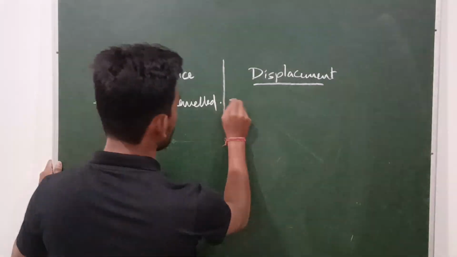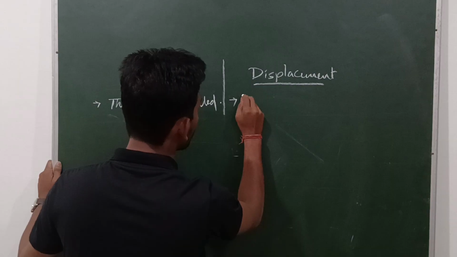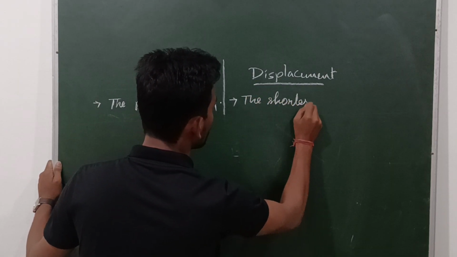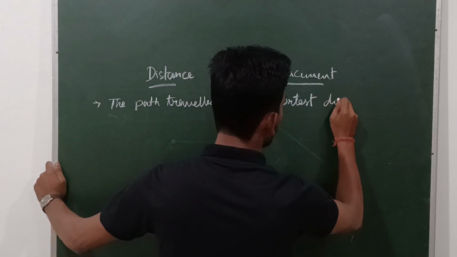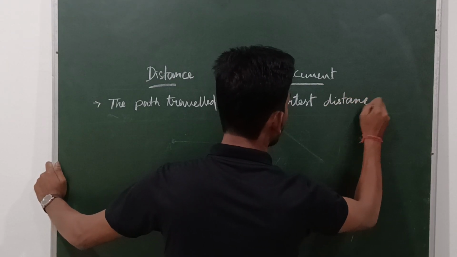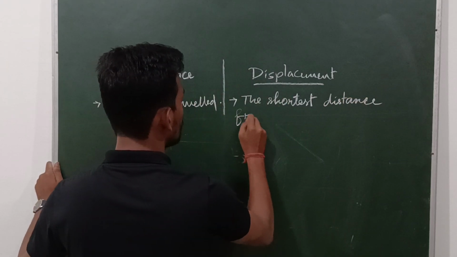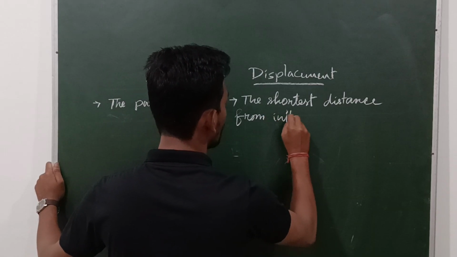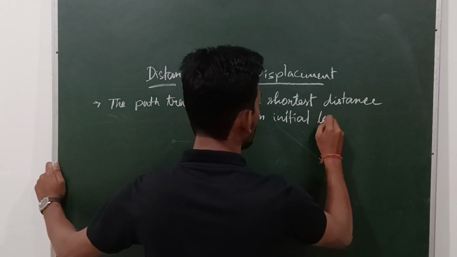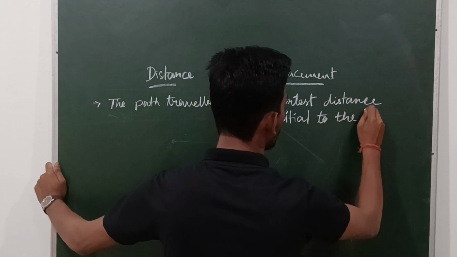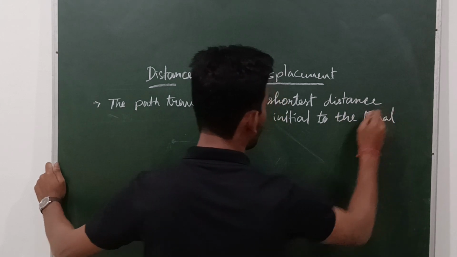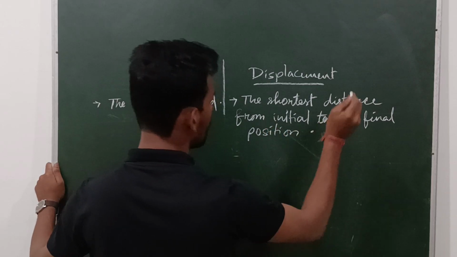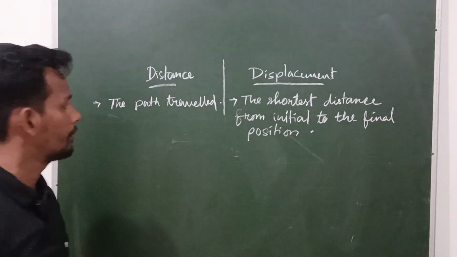Displacement is the shortest distance from the initial to the final position or point. This is the displacement.